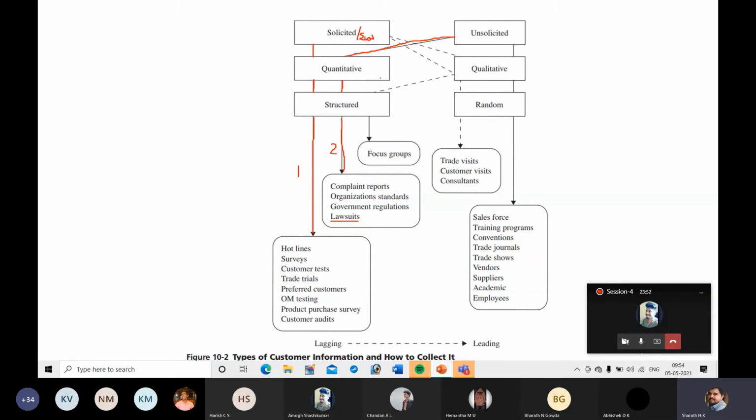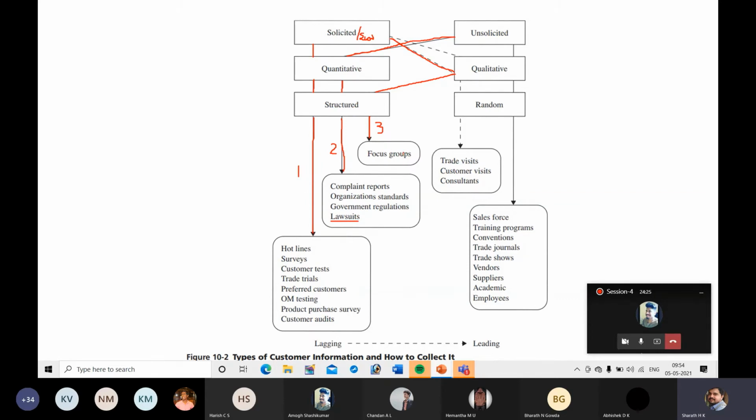Next there is another group of information, and that will follow this path. Solicited, that means the company will search for this information, and this information is not measurable. That means it will be subjective or qualitative information. Solicited qualitative structured information will be obtained from a focus group.